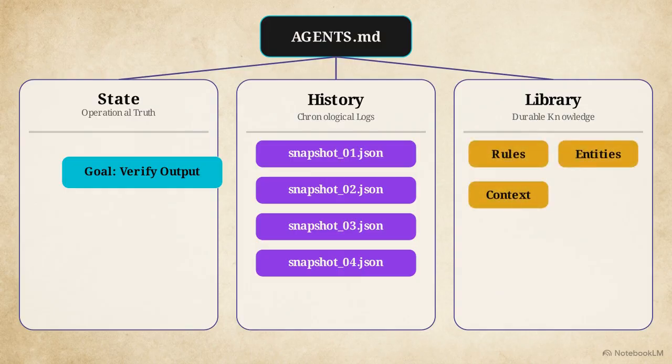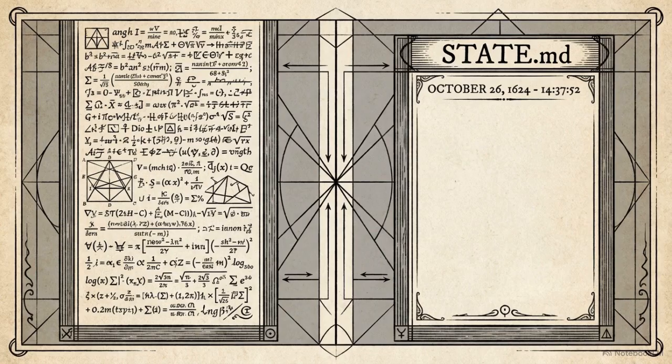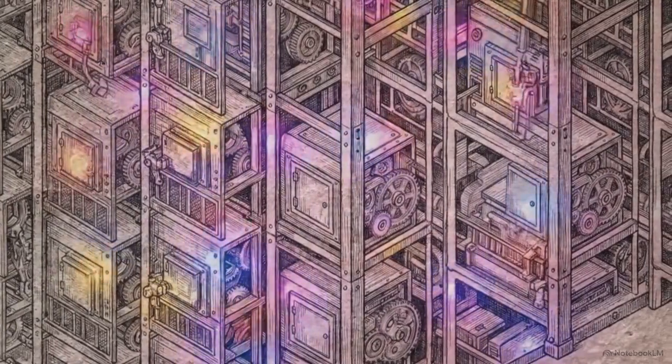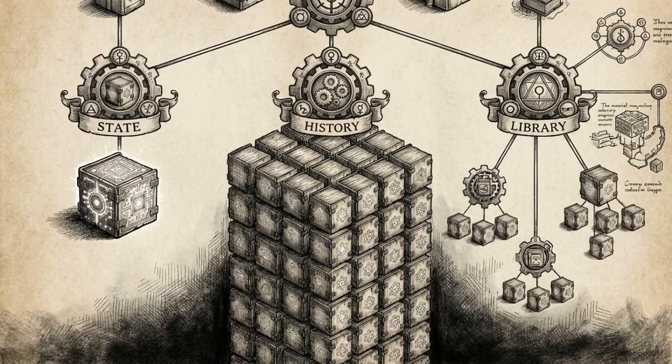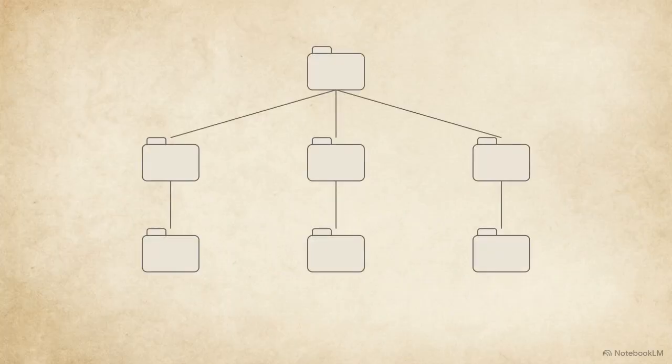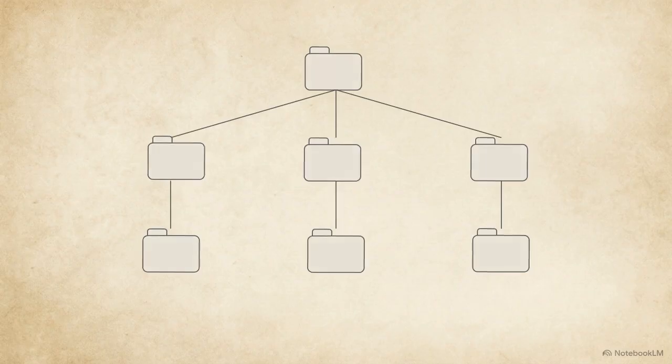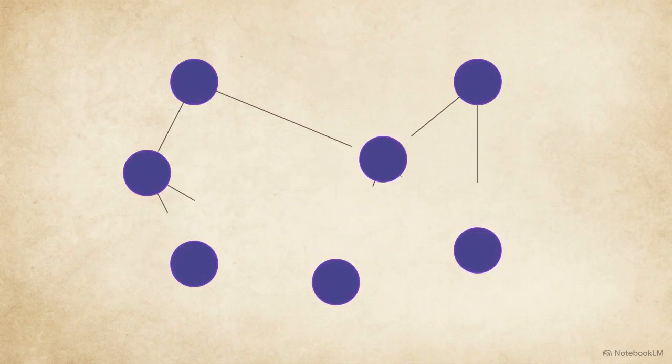Finally, library directories hold the agent's durable knowledge. This is a dynamically curated collection of facts and insights that the agent can selectively update or remove as it learns. The agent maintains this system through a constant feedback loop. Every time a task is completed, the agent must update these files to reflect the new external reality. By separating memory into these 3 specific classes, the agent keeps its core instructions stable, while its historical knowledge expands indefinitely.